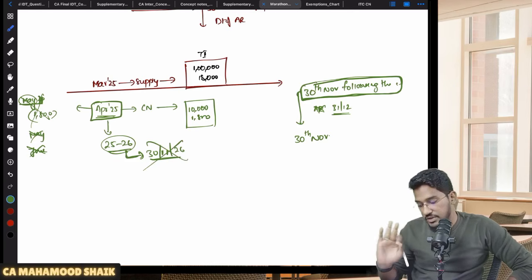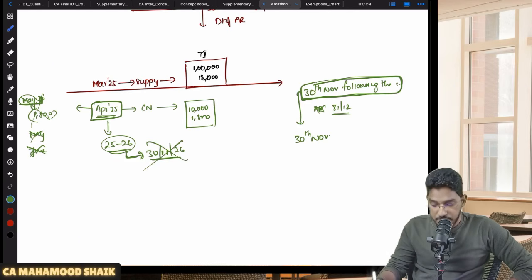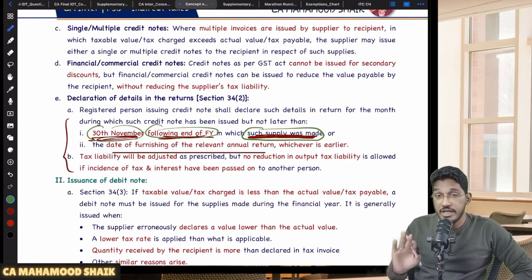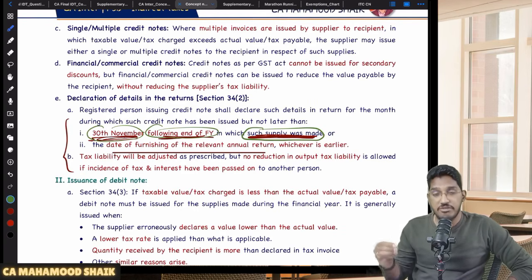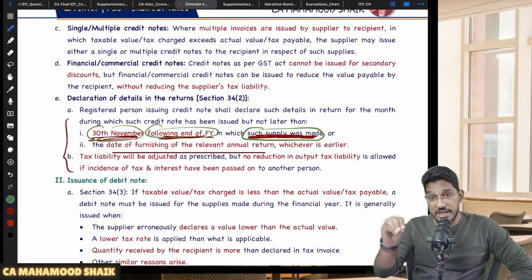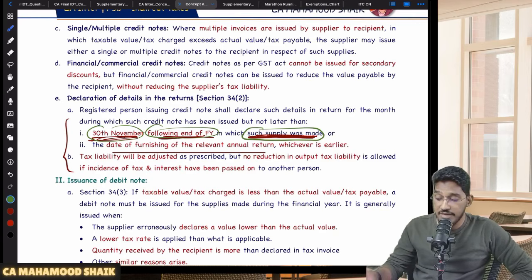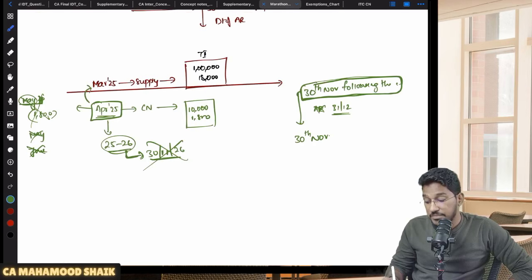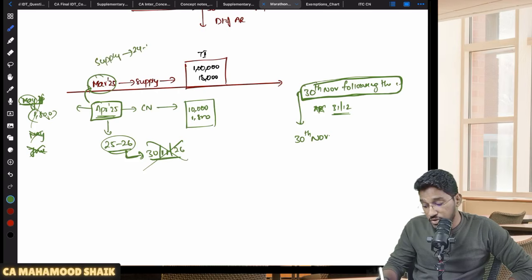Not 30th of November 2026. Because if you see here, they say 30th of November following the end of the financial year in which such a supply was made, not in which the credit note was given. Yes or no? So if you go by that logic, this credit note is related to a supply. That supply has taken place in the month of March 2025. So the supply took place in the financial year 24-25.